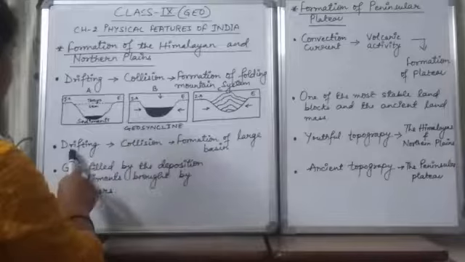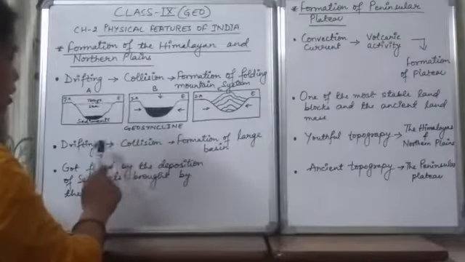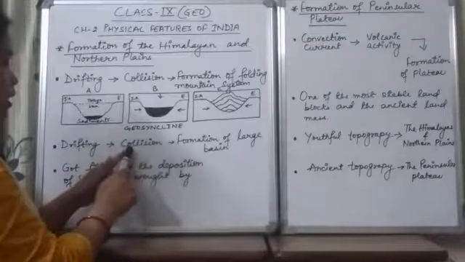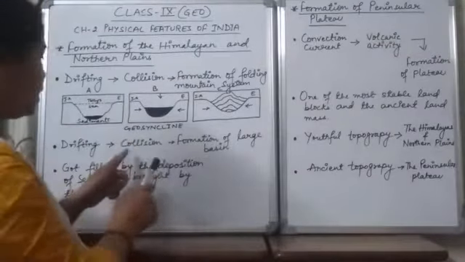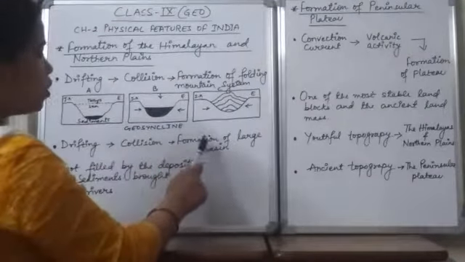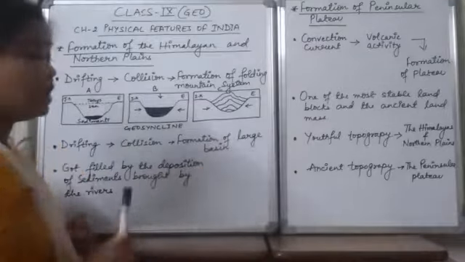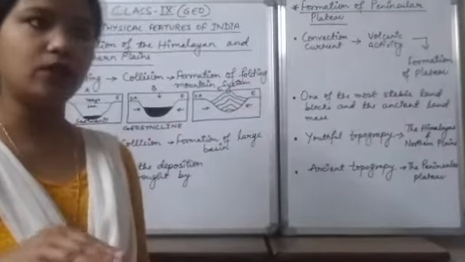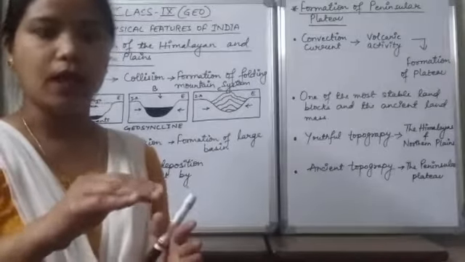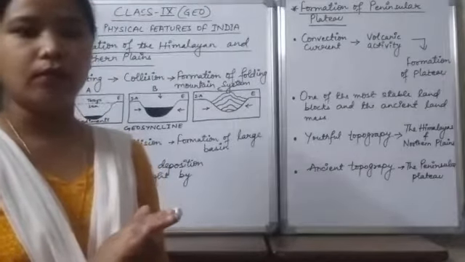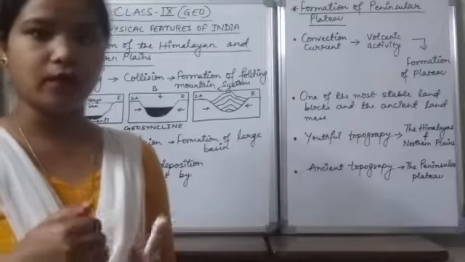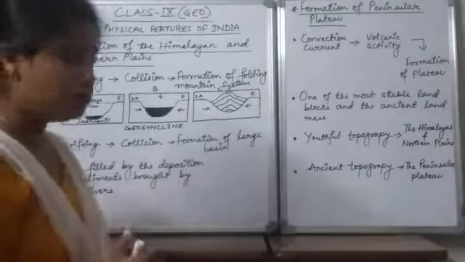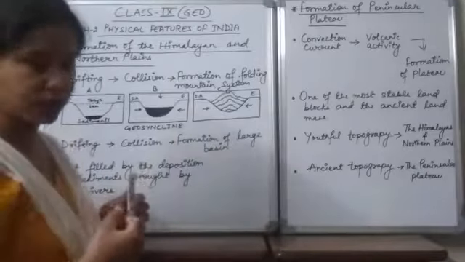Again the same reason. The drifting of the plates later on leads to the collision between the plates, and later on there was a formation of a large basin. This large basin was later deposited with sediments which were brought by the rivers from the Himalayas. Now I want to tell you what the large basin means and how this basin was created.